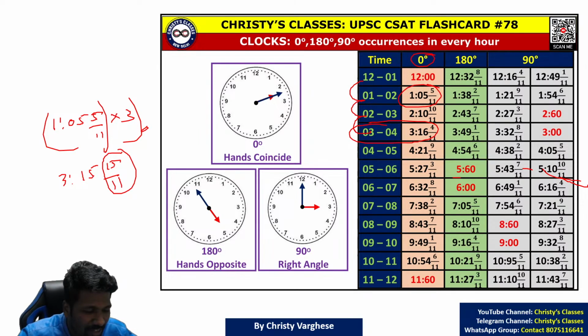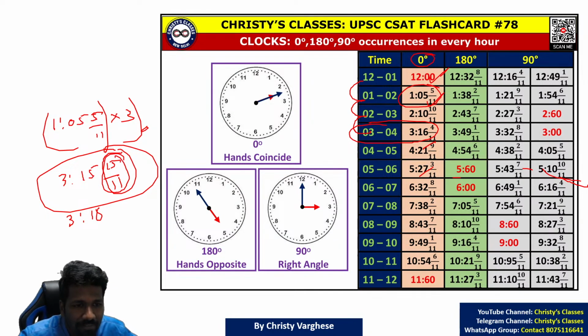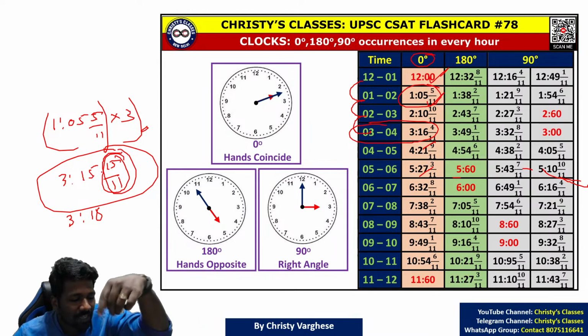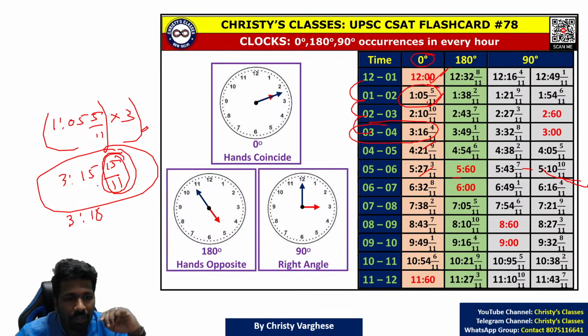15/11, again, the fraction simplification part is a little tricky. If you think that all is very tricky, then by-heart it. That is what I will say. Otherwise, if you are good with arithmetic, you don't have to by-heart it. You can derive it yourself. This will be 3:16 because 15/11 is 1 plus a mixed fraction; improper fraction conversion I taught you in the previous lectures in this playlist. So 1:16 4/11. Sorry, 3:16 4/11. That way you can derive.